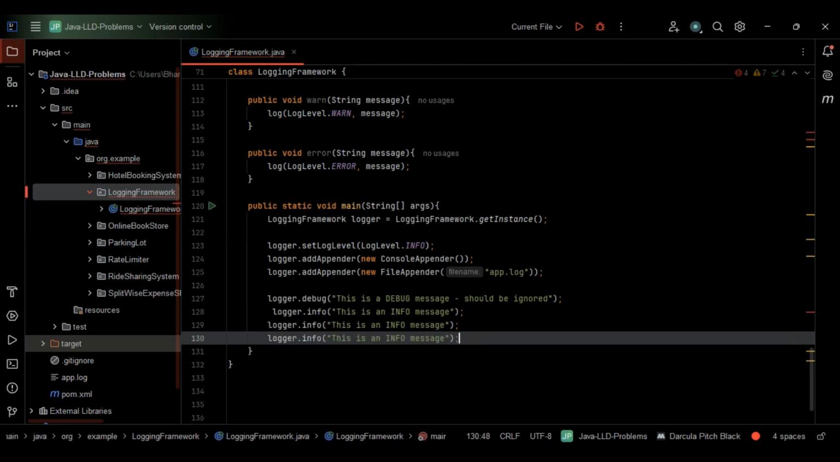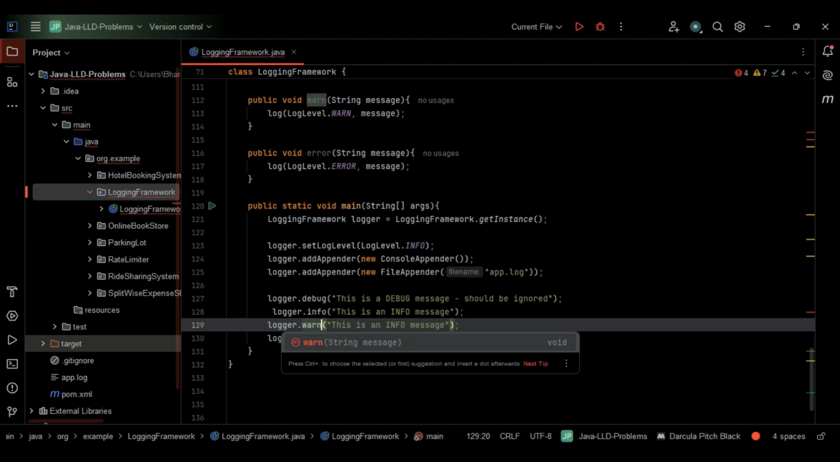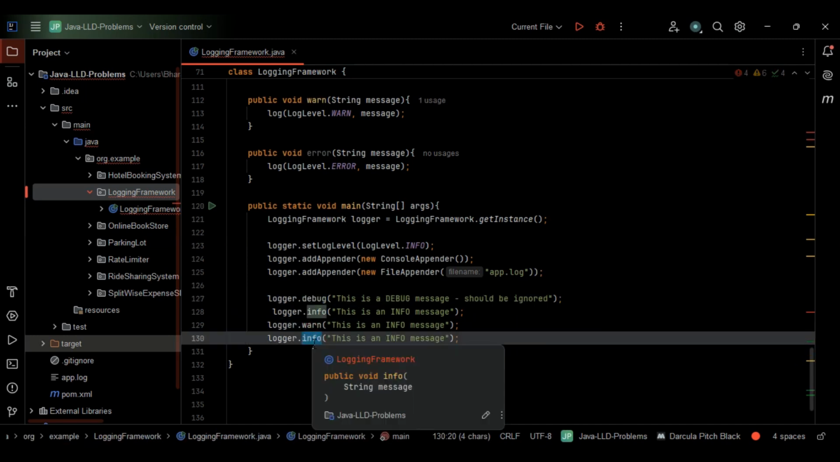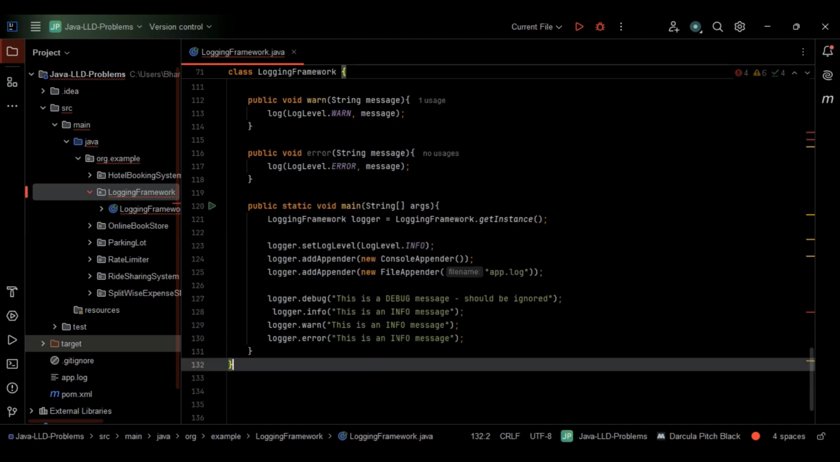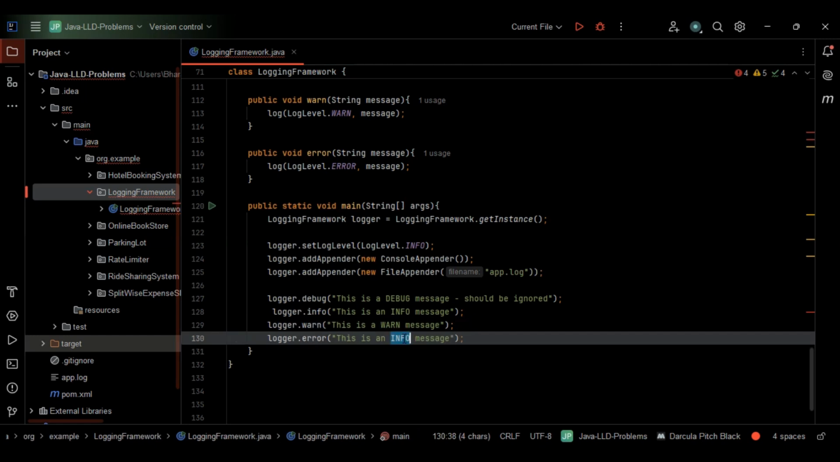Instead of info, we have warn and error as well, right? So I'll just make this one warn, and the last one I'll make error. So instead of this is an info message, I'll make this one, this is a warn message. And this one, this is an error message. So this is fine, right? Just let me give this one in capital letters.